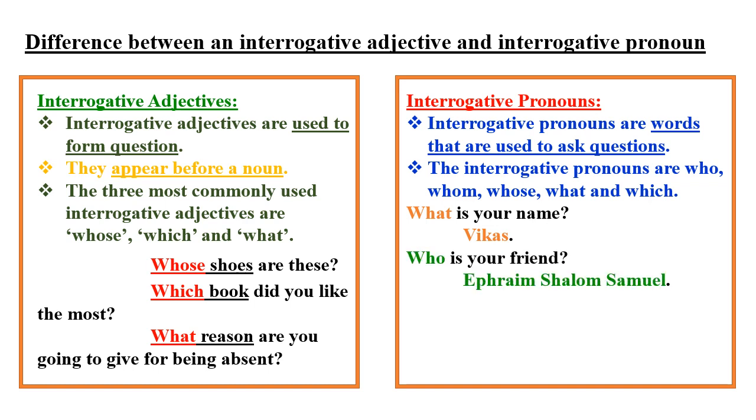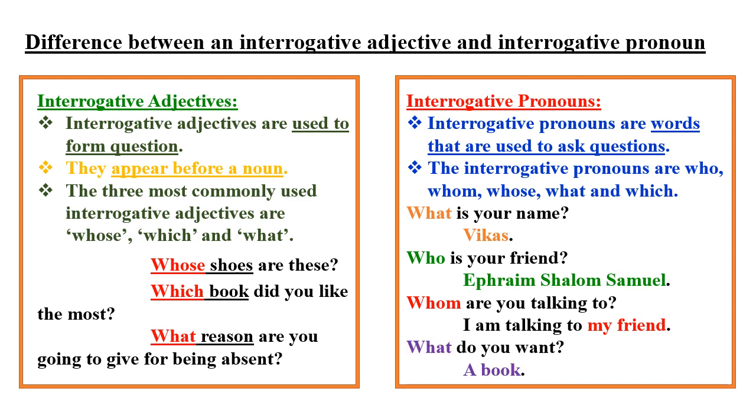Who is your friend? Ephraim Shalom Samuel is my friend. Here, the name Ephraim Shalom Samuel is replaced by the word who. When any word replaces a noun, it is a pronoun. Whom are you talking to? I am talking to my friend.